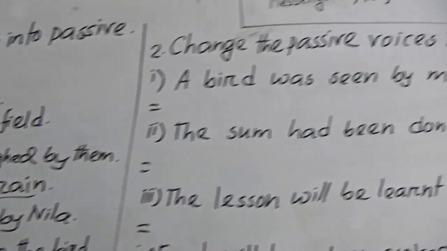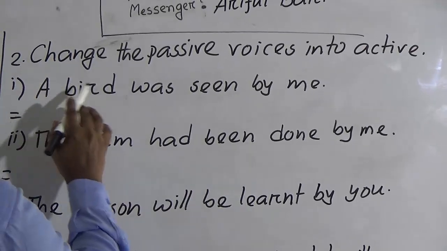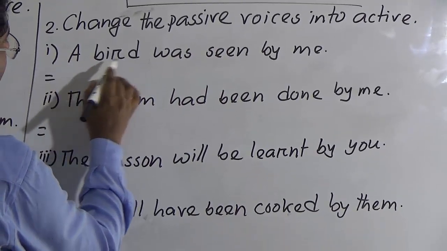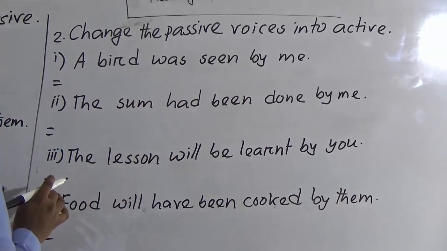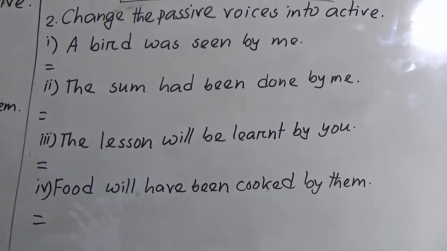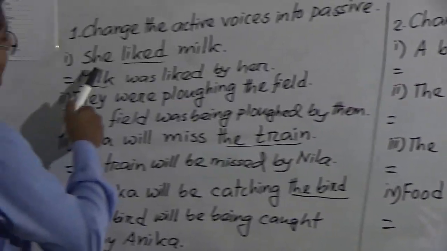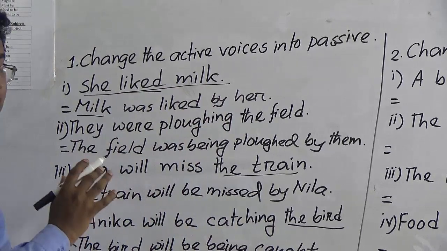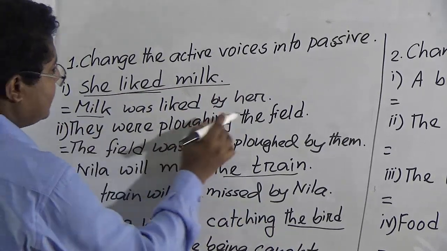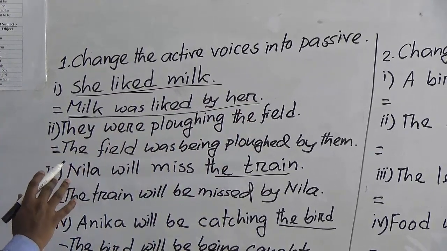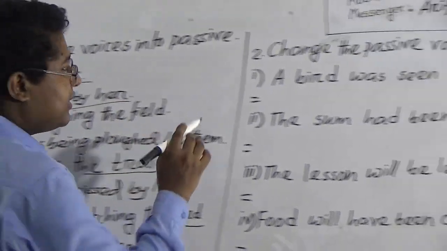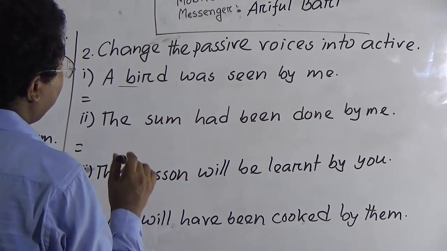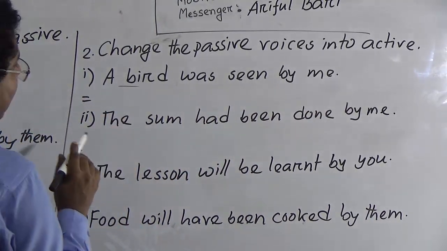So we will go to the next part, changing passive voice into active voice. So this is the passive voice: A bird was seen by me. So come to the point here, please. In active voices, all active voices are one kind of tense. But in passive voices, we don't find any kind of tense. So in passive voices there is no tense, but if you want to make it active, we have to make it one kind of tense.